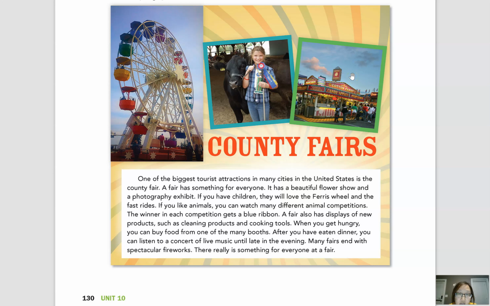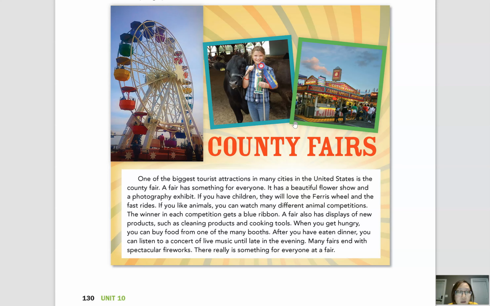Actually, fair food or festival food is pretty popular and unique, like cotton candy, candy apples, and you might be familiar with funnel cake, which is a very popular festival or fair food, and sometimes even things like fried Oreos and corn on the cob, like actually Mexican style corn on the cob.